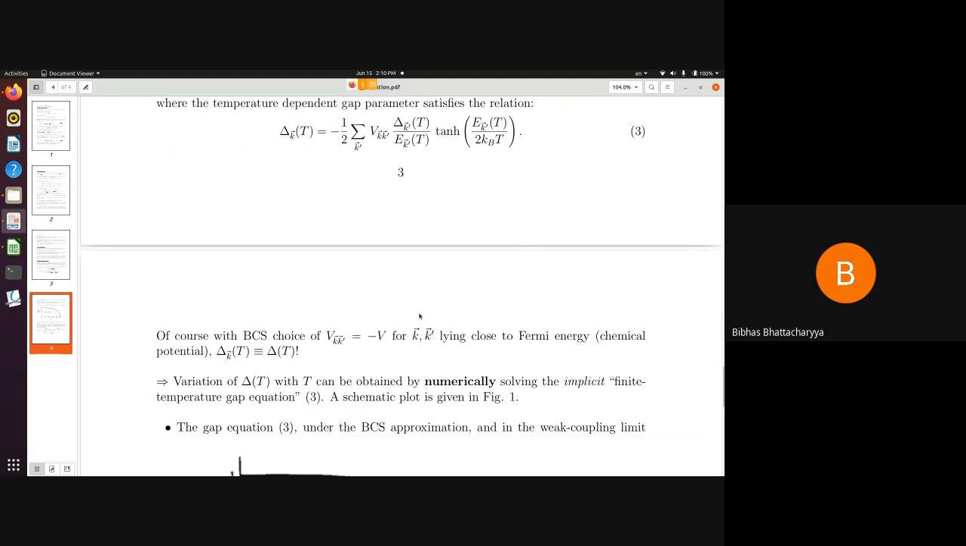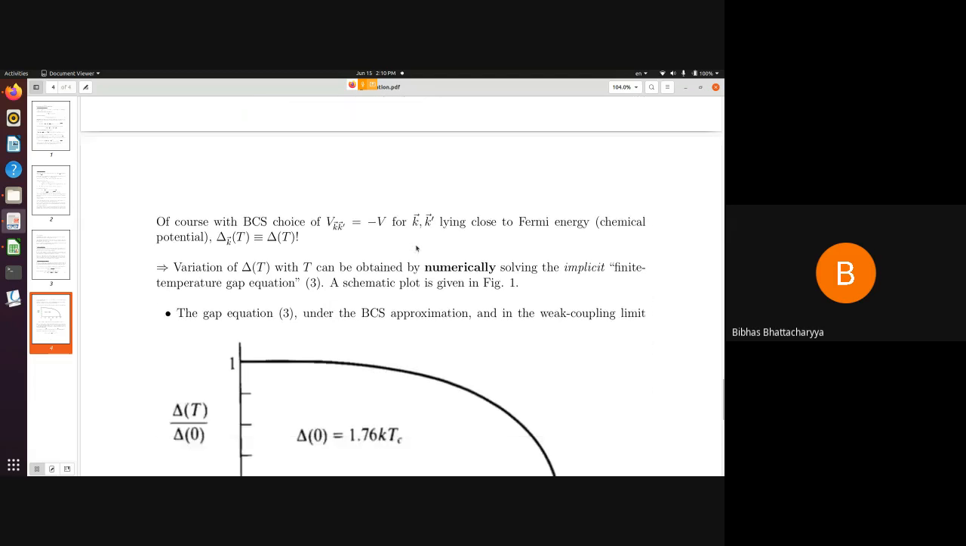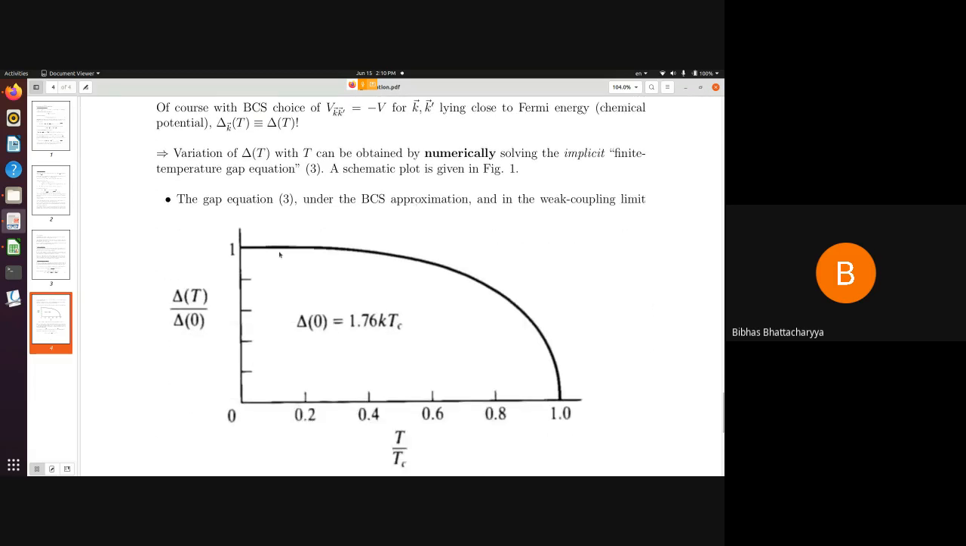If one finds the variation of delta t with temperature, then one finds a typical plot like this, something like this. This goes to 0 at t equal to Tc. Also one finds that the value of delta at t equal to 0 is related to the value of Tc by this simple linear equation.